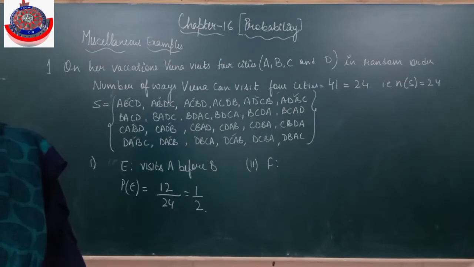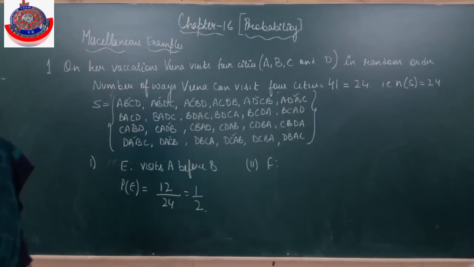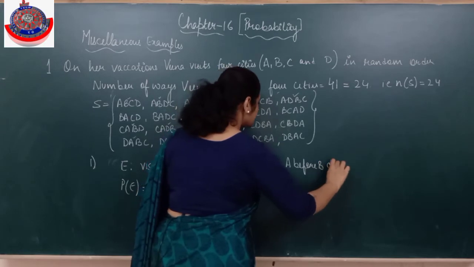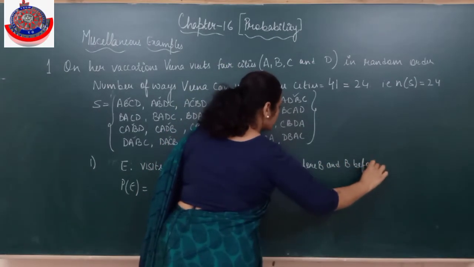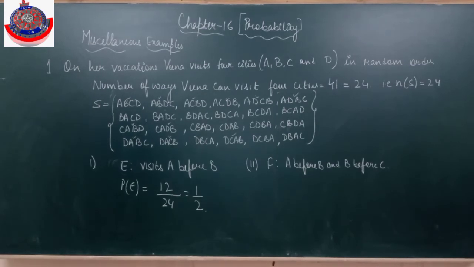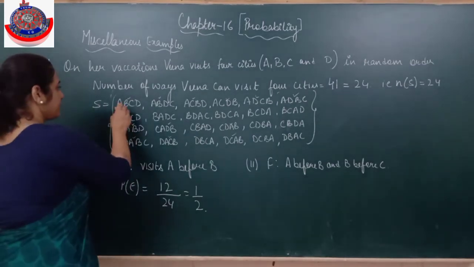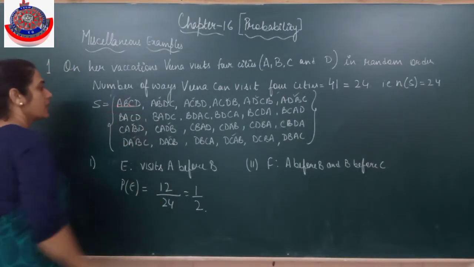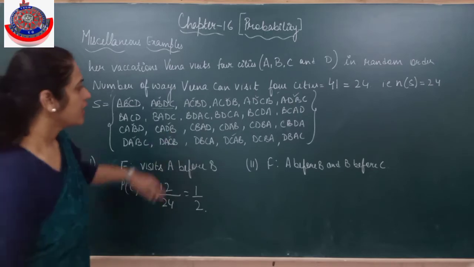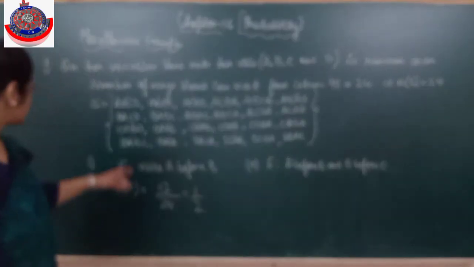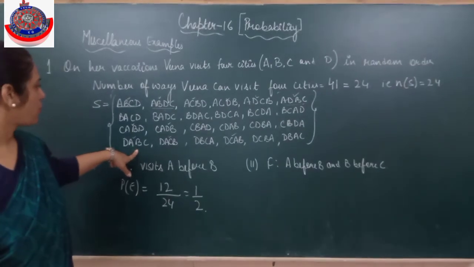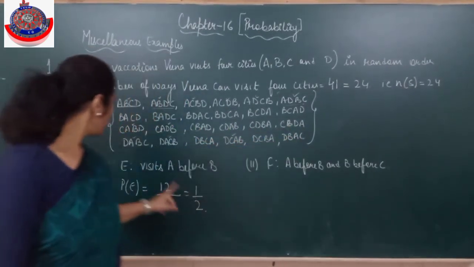The second part: F is the event. He says A before B and B before C. A before B and B before C. That means A, B, C. I have to pick up those combinations. 1, 2, 3, and 4.